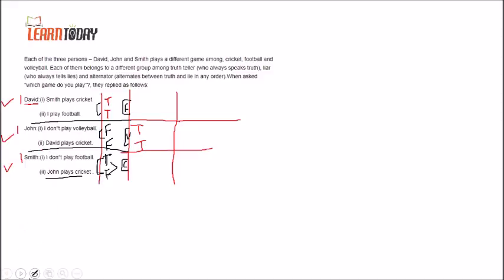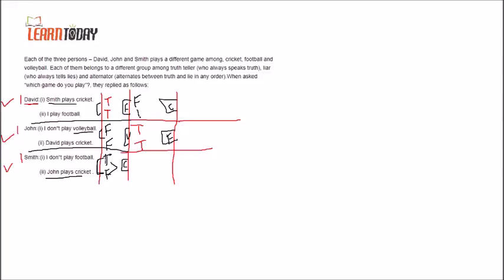Now let's check if it contradicts anywhere. I don't play volleyball, so John is not playing volleyball. David plays cricket, so I will write that David is playing cricket. And he is not playing volleyball, so he must play football. Now check David's statements. Smith plays cricket, but according to this, David is playing cricket, so this statement is false.